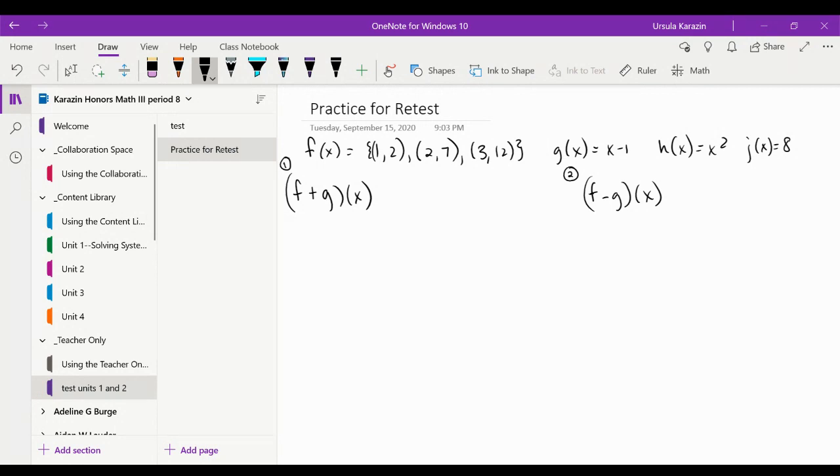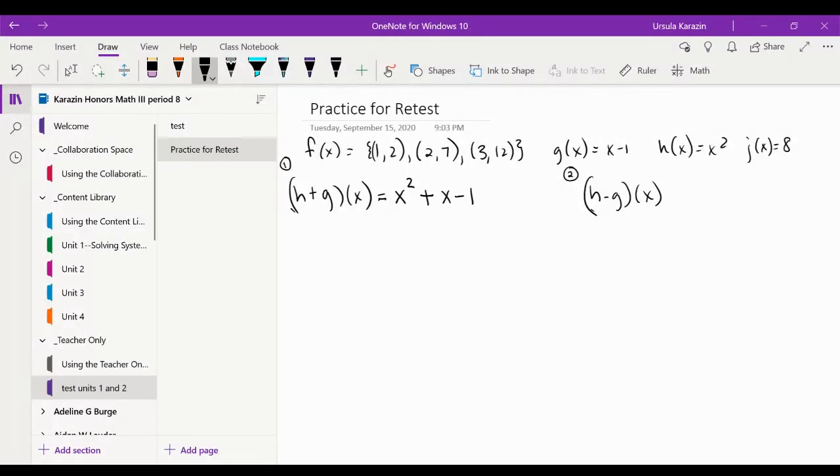So the first thing you might be asked to do is to add 2 functions. I keep forgetting. I've done this video a couple of times and I keep forgetting I don't want to put enough here. Okay. So if I'm asked to add h and g, then I really just want to write down what h says, which is x squared, add what g says, what they are defined as.